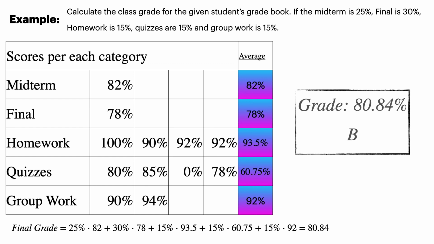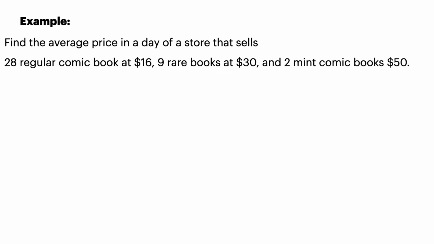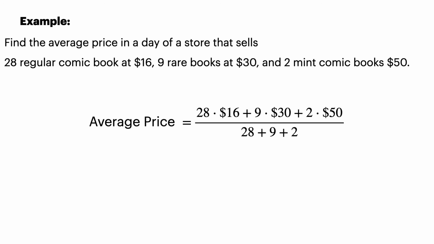Okay, all right. So for our next example, find the average price in a day of a store that sells 28 regular comic books at $16, 9 rare comic books at $30, and 2 mint comic books at $50. I believe that mint is like a pristine copy of an older issue. I don't know that much about comic books, but I believe that is what it is. So they're worth more, essentially.